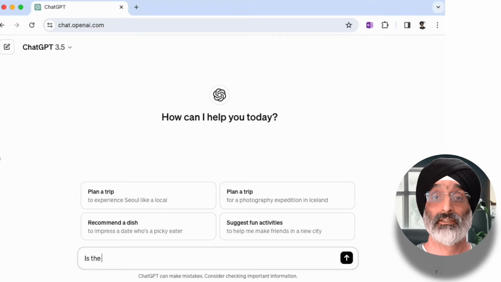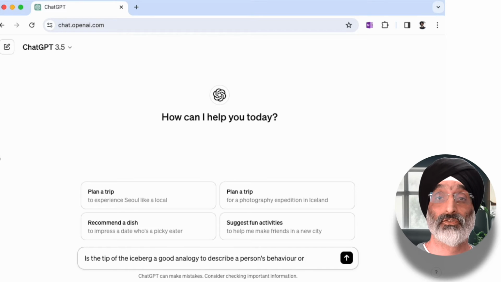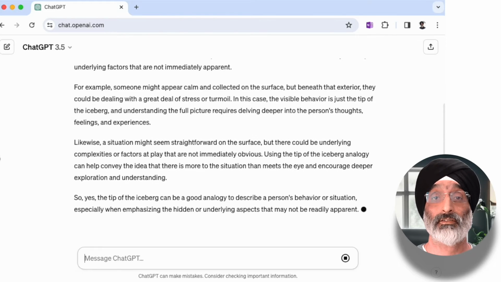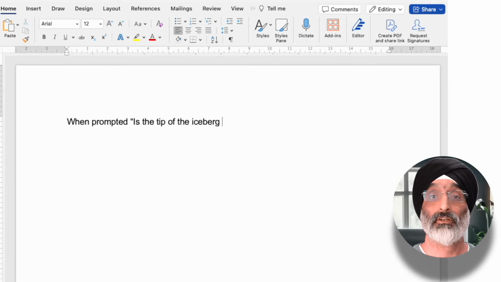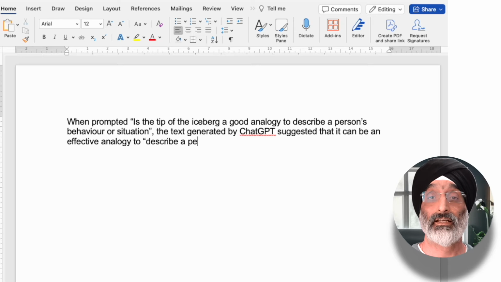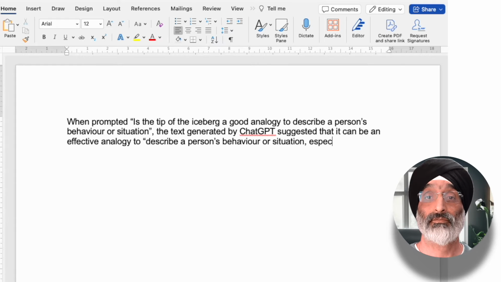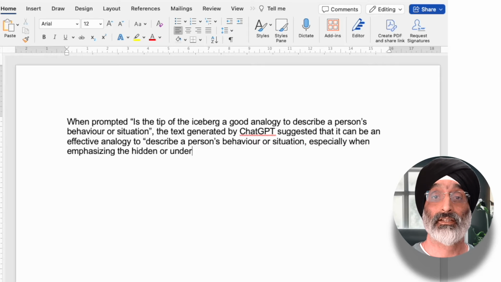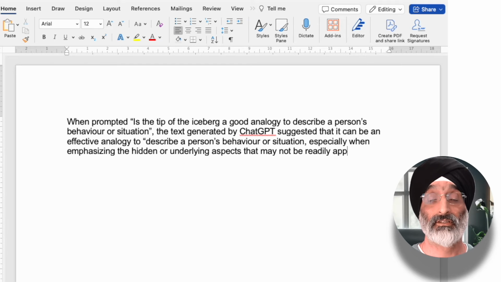In ChatGPT, if you use the following prompt, is the tip of the iceberg a good analogy to describe a person's behaviour or situation? You would get the following output. So in your assessment you can write, when prompted, is the tip of the iceberg a good analogy to describe a person's behaviour or situation? The text generated by ChatGPT suggested that it can be an effective analogy to describe a person's behaviour or situation, especially when emphasising the hidden or underlying aspects that may not be readily apparent.